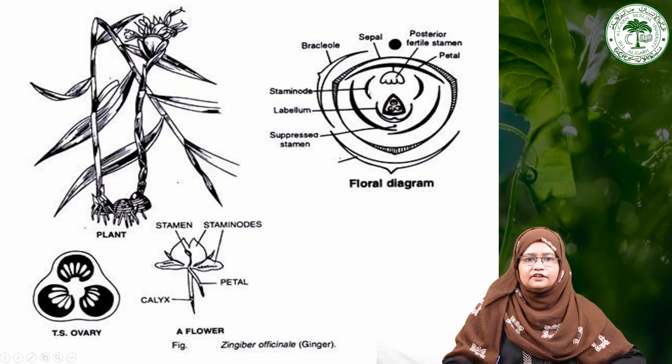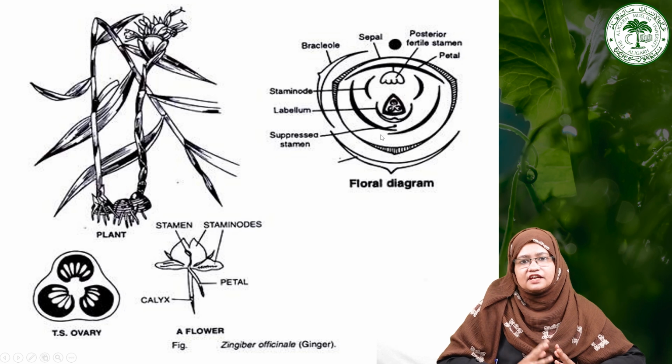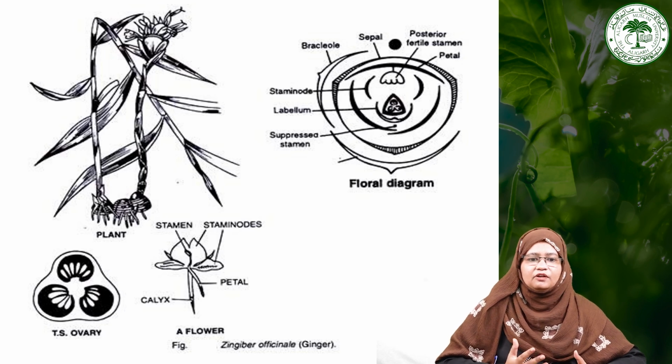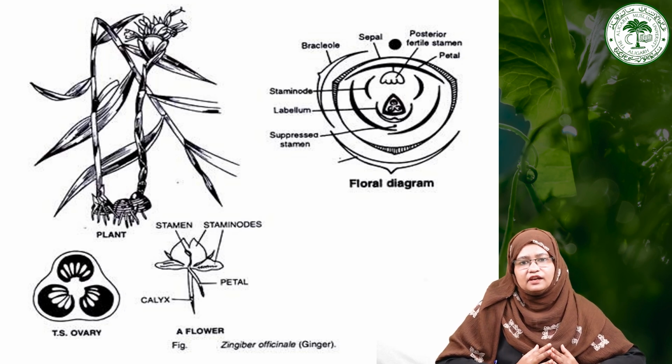There is one fertile stamen and there are 2 staminodes, the posterior one and the anterior one. There is a labellum which is fused to form, and there is a suppressed stamen. The total number of stamens is 6, only one of which is fertile, and the rest are staminodes. They may be in the form of a staminode or forming the labellum. So these staminodes may be petaloid in nature or may be forming the labellum.